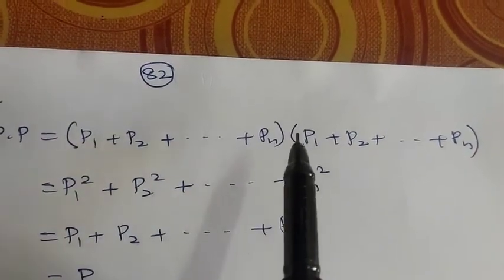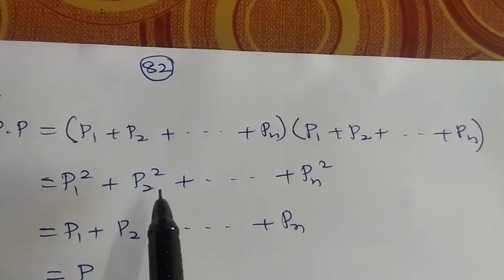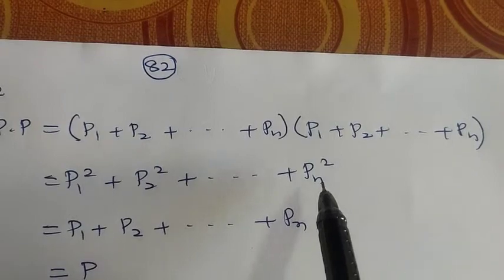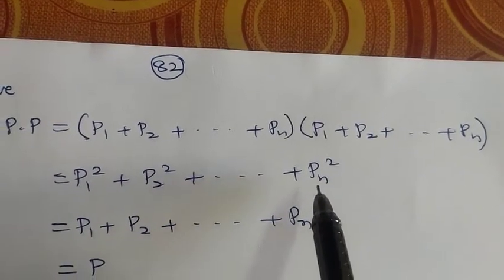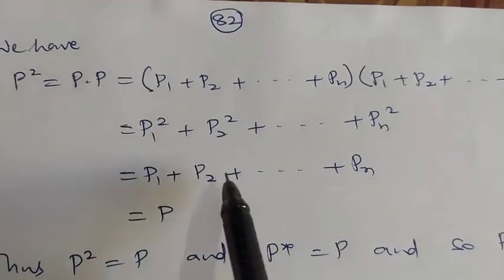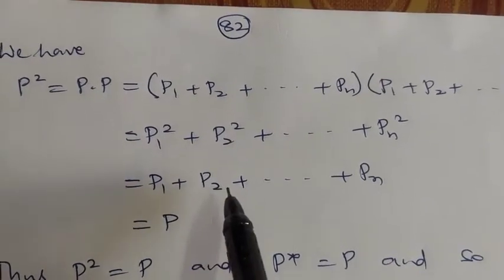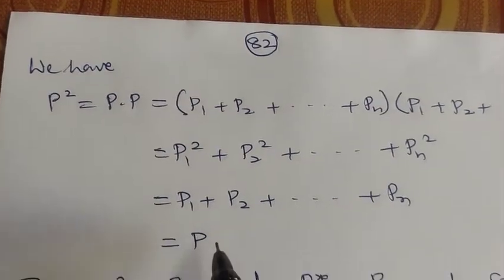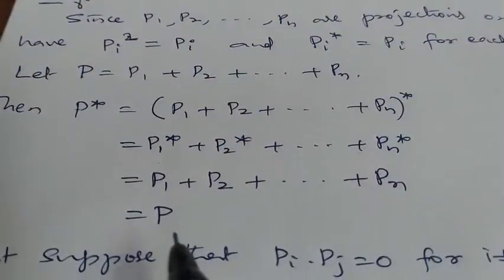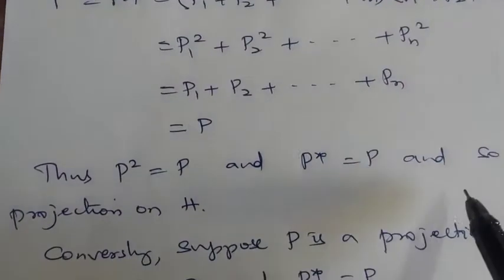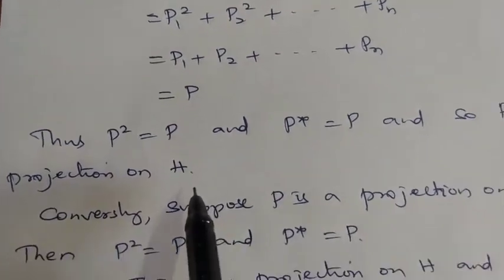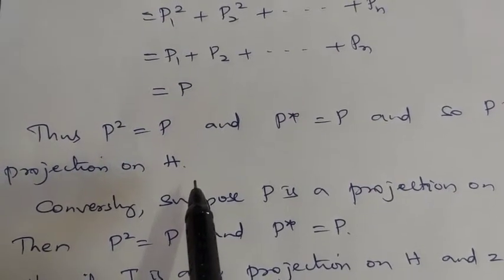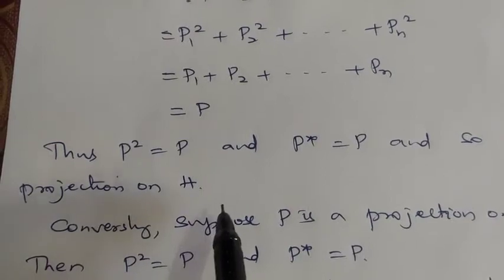Likewise, P2 into P1 is 0, P2 into P2 is P2 squared, and likewise Pn squared. All other terms get cancelled because the Pi's are pairwise orthogonal. So this is equal to P1 plus P2 etc. plus Pn, which is nothing but P, which means P squared is equal to P. Already we have shown that P star is P. Therefore, P is a projection on H. We have assumed that the Pi's are pairwise orthogonal and we have shown that P is a projection.